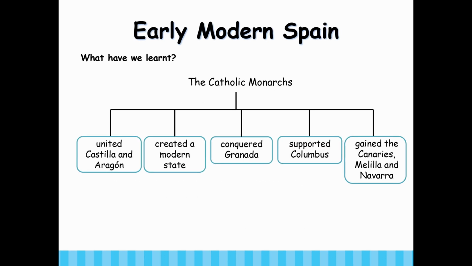Early modern Spain. What have we learned? The Catholic monarchs united Castilla and Aragon, created a modern state, conquered Granada, supported Columbus, gained the Canaries, Melilla, and Navarra.